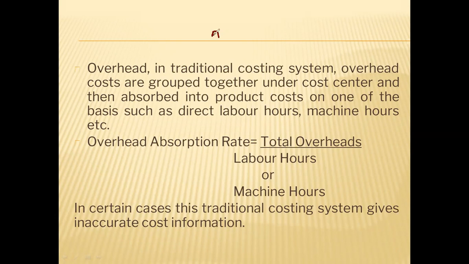A company is producing two products, product A and product B. As far as direct material and direct labor are concerned, they will be directly related to each product, because material will be directly for each product, and labor will also be directly related to each product.